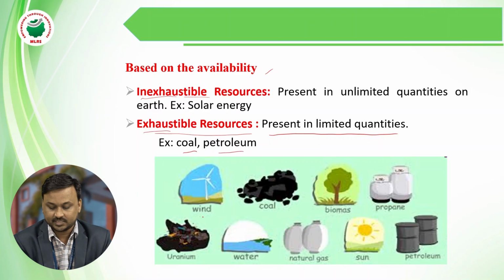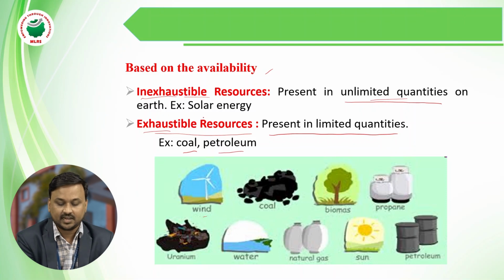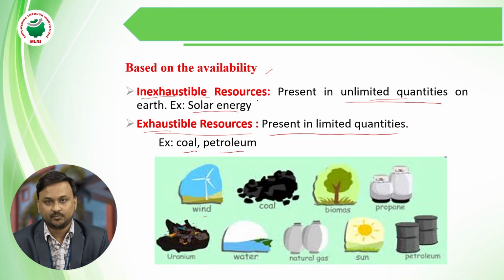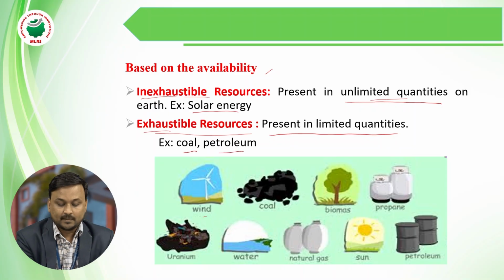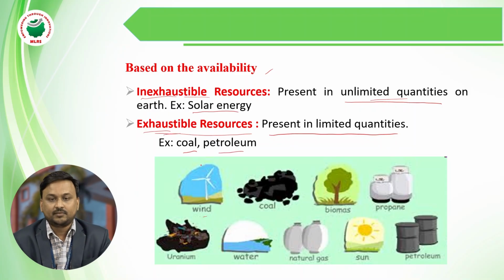We can see pictures of these. Inexhaustible means unlimited quantity, such as solar energy. So exhaustible means coal and petroleum, which are limited in quantity.